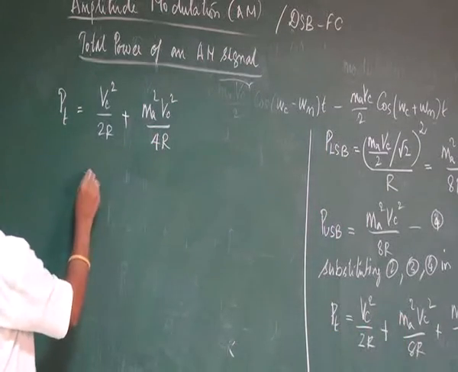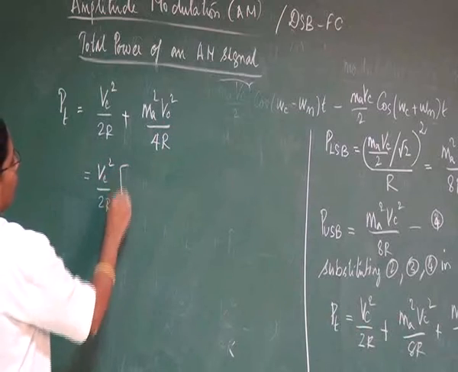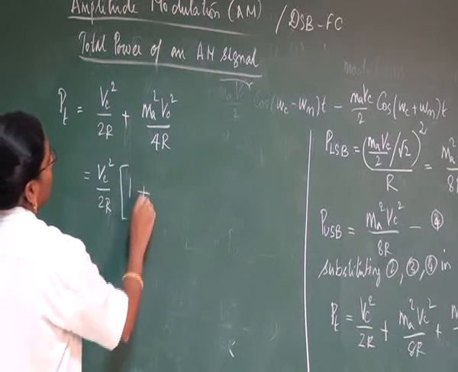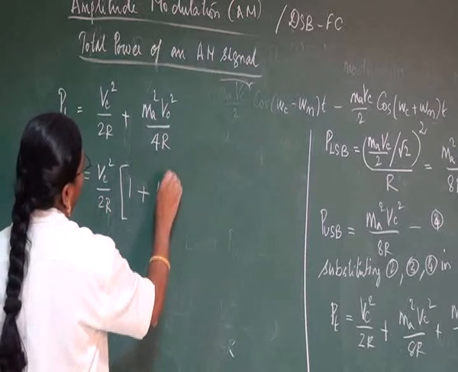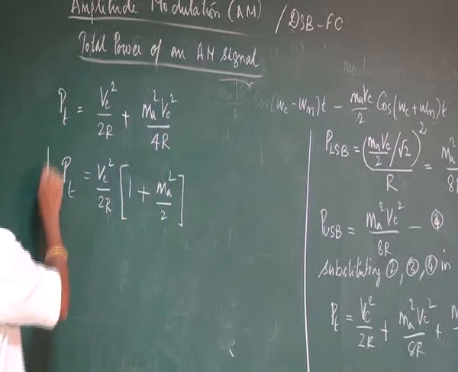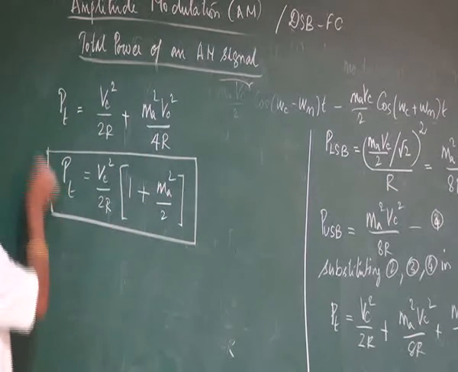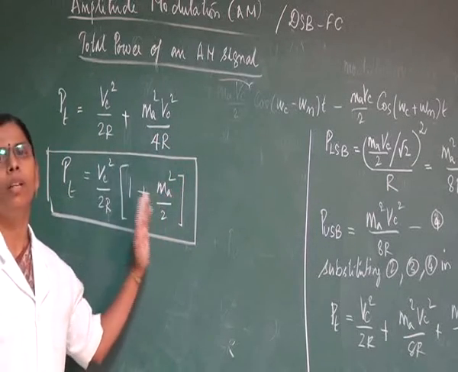This can be simplified and written as Vc square by 2R taken out, 1 plus MA square divided by 2. So from this equation we can say that the total power PT is equal to Vc square divided by 2R into 1 plus MA square by 2.